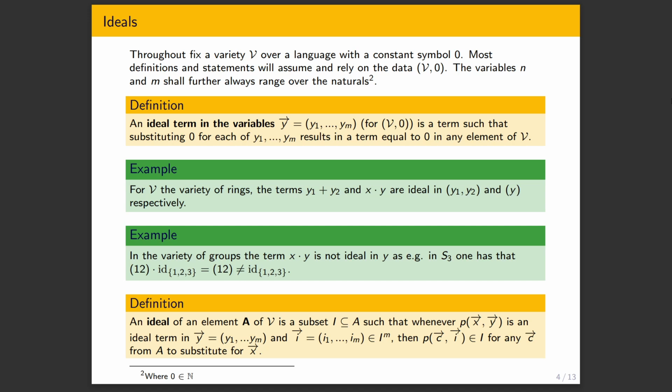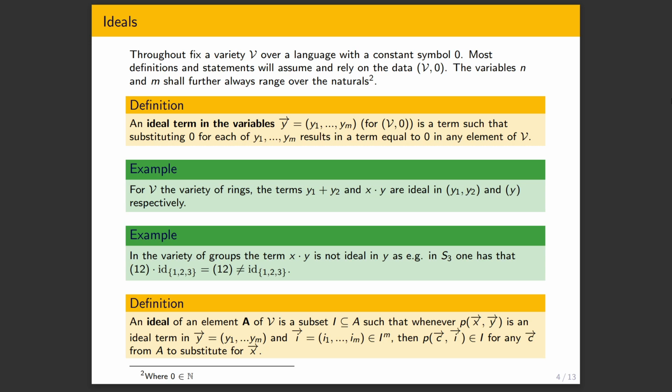And this is an ideal term if whenever we substitute 0 for all the yi's in the term, and we interpret this term with the substitution in any algebraic structure from V, it's 0. Now here's an example. We can take rings, and we can take the terms y1 plus y2 and x times y. And these are respectively ideal terms in y1 and y2, and in y. The reason for that is if I substitute 0 for y1 and y2, I get 0 in the first one, and if I substitute 0 for y, I get 0 in the second one, no matter what x is in any ring.